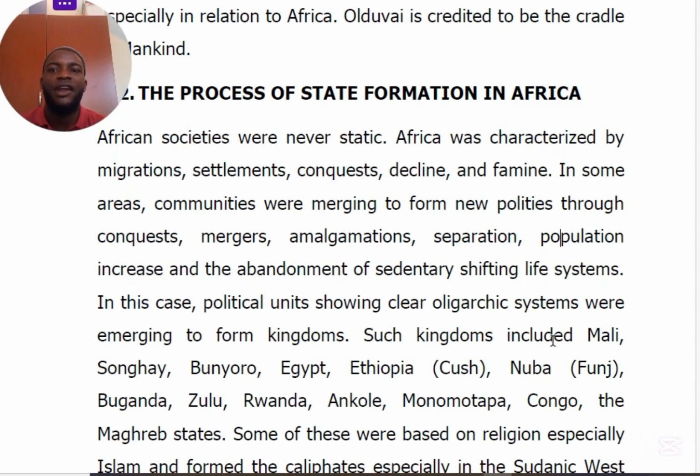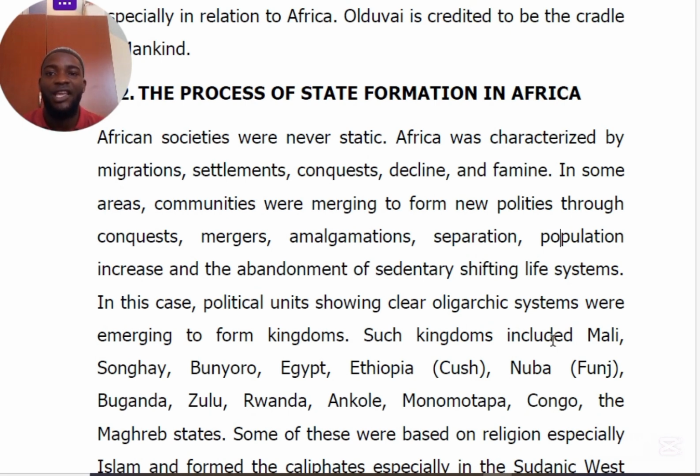In the process of conquering that particular state, these states were later merged or amalgamated, and they formed what we call kingdoms, chiefdoms, and other small societies. So during state formation, there was conquest, there was amalgamation.